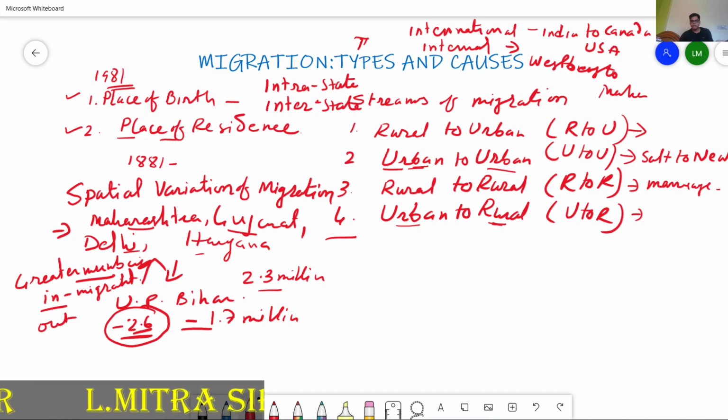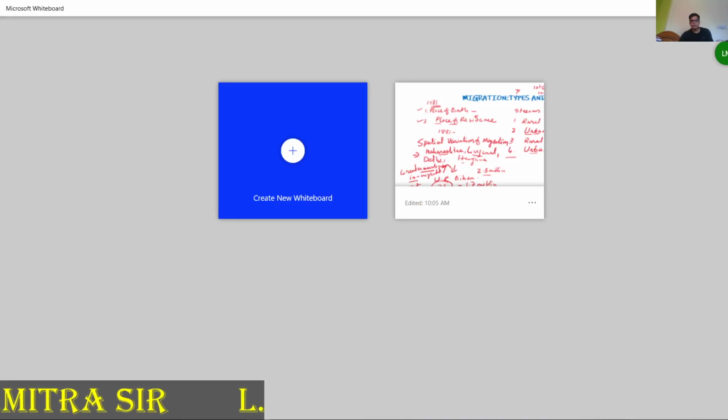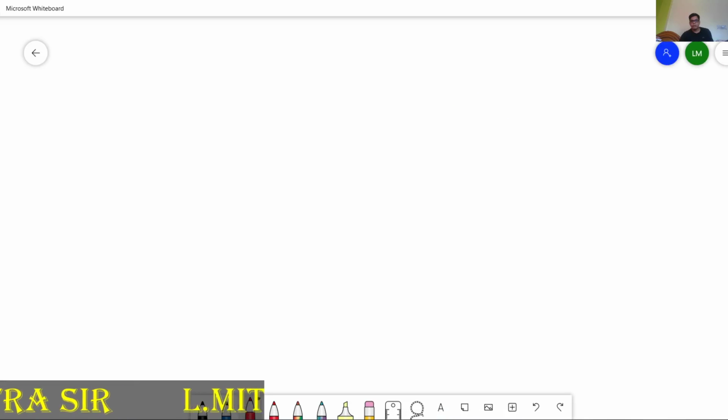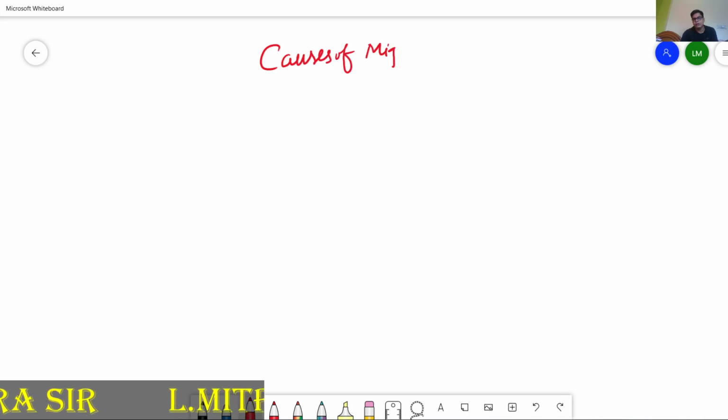So far we have discussed many things. Now we can discuss the causes of migration. What are the causes of migration? That means why people move from one area to another. The causes of migration can be divided into two types. First, the employment purpose.